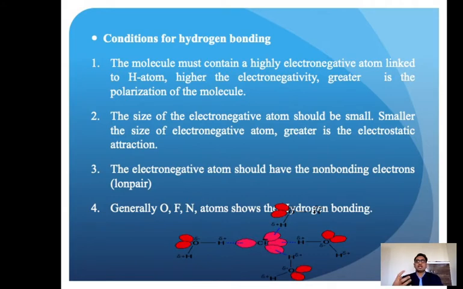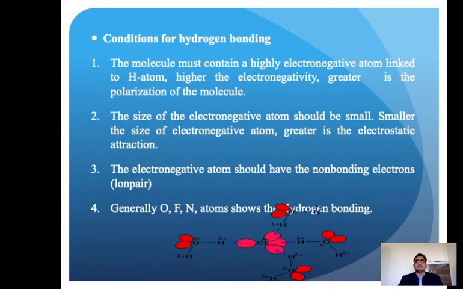Okay, so when electronegative atoms are linked with hydrogen atoms, the higher the electronegativity, the greater the polarization of that molecule. So the higher the electronegativity of the atoms bonded to hydrogen, the more polarization forms, and poles form. After that, another molecule of the same or different compound may form a bond with that deficient hydrogen, and that electron-rich oxygen can bond with another deficient hydrogen. So that extra bond is the hydrogen bond.